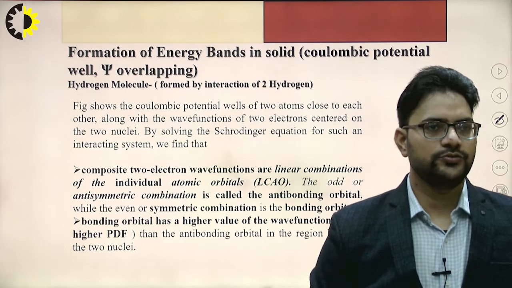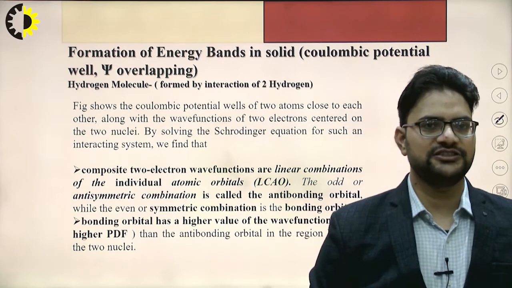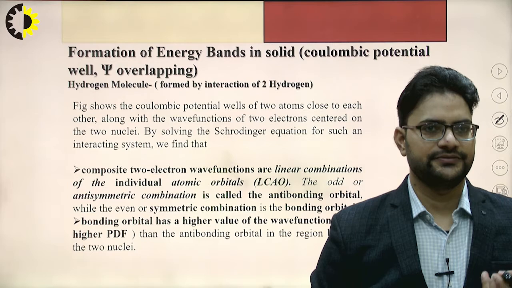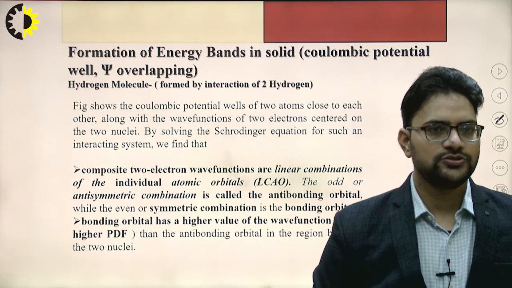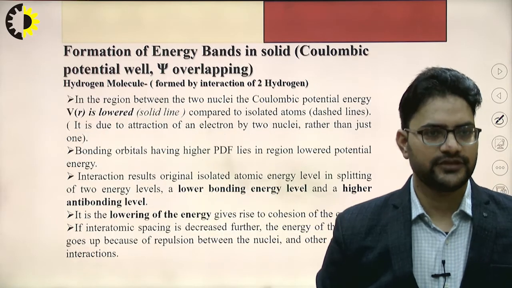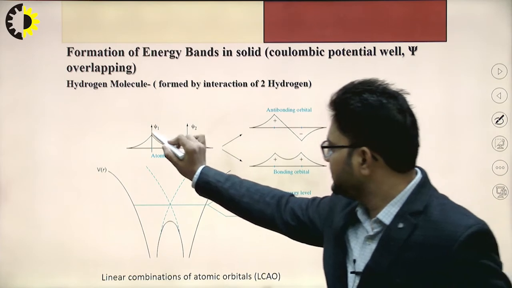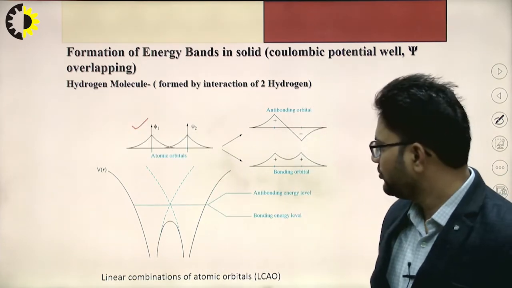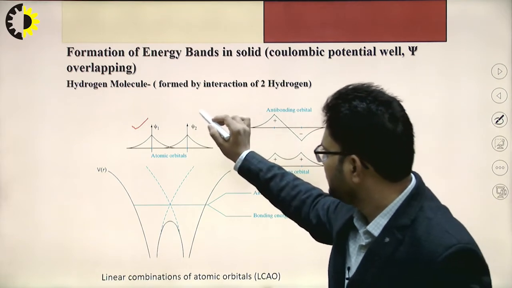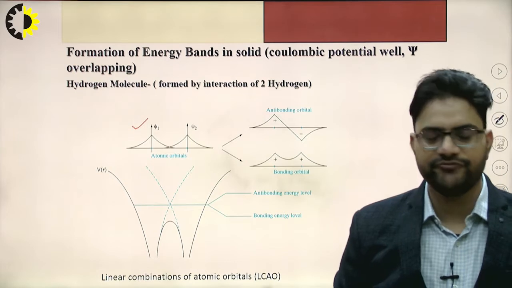Now, the formation of energy bands due to the Coulombic potential. From the diagram, one hydrogen atom has the psi 1 wave function and the next has the psi 2 wave function.